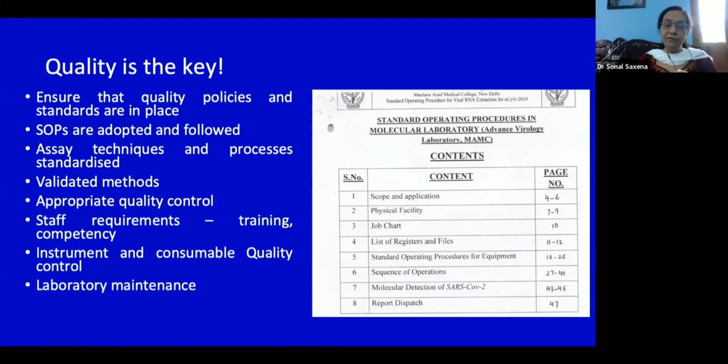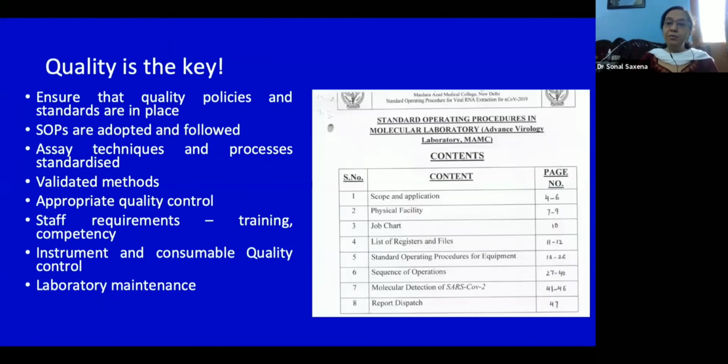Then the staff: how many people are going to go into extraction? Have they been adequately trained? Just because somebody can do pipetting doesn't mean they can run a molecular lab. What is their competency? Then what are the various instruments and consumables which are available? How are the instruments being calibrated? Are they certified? Is the quality manual available? And how is the laboratory being maintained?